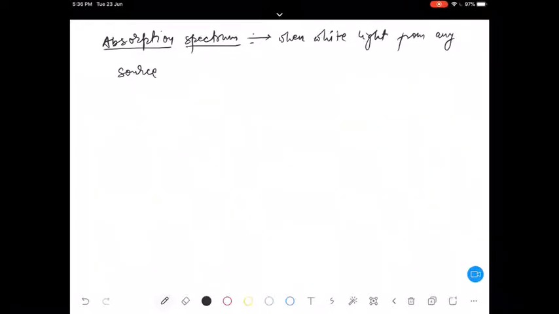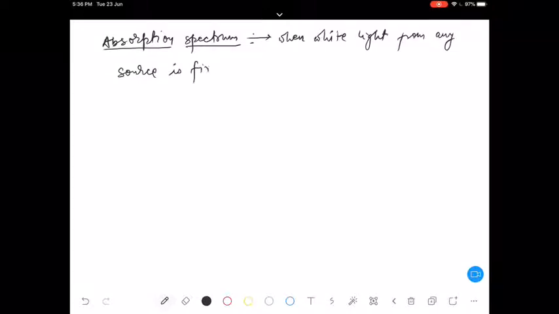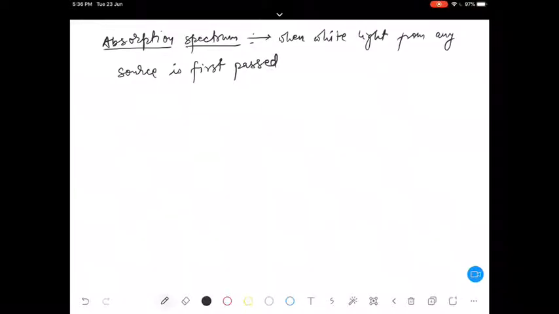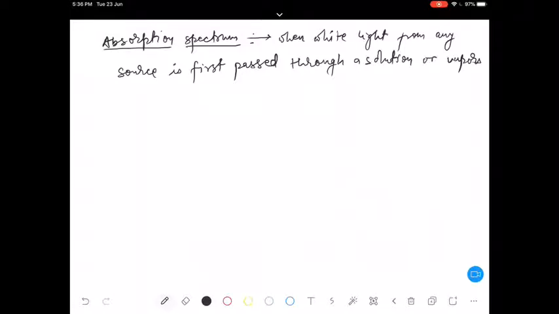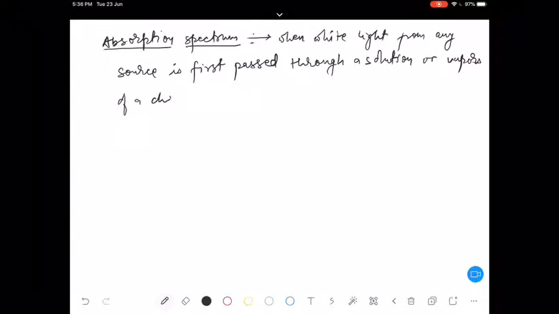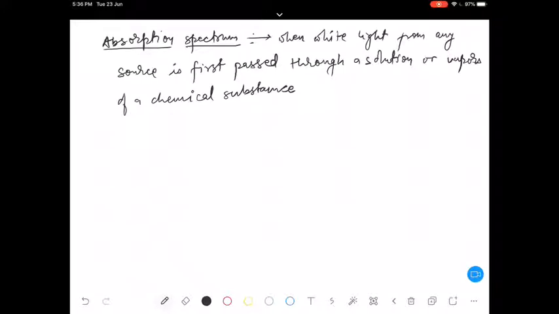Okay, so it is first passed through a solution or vapors of a chemical substance. And again, it is not necessary that you take solutions or vapor only. You can even take some stones.